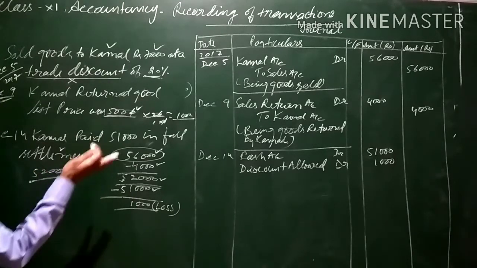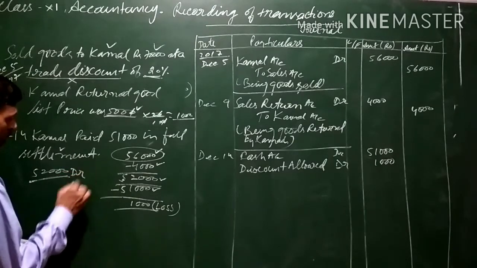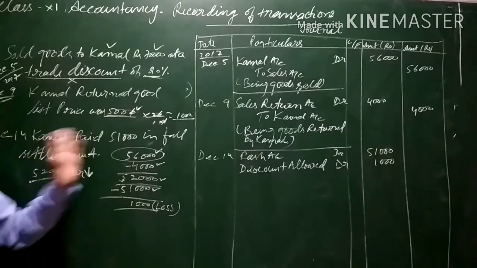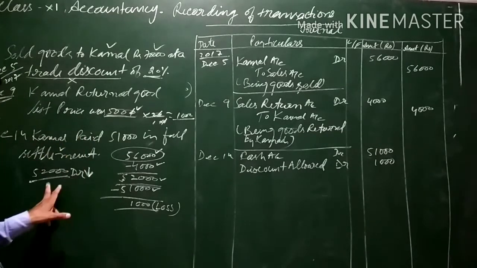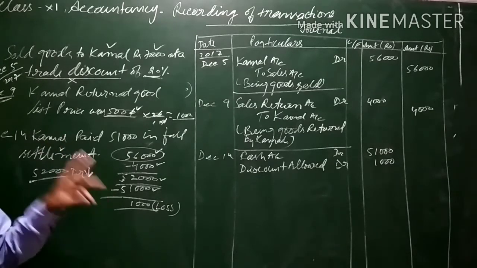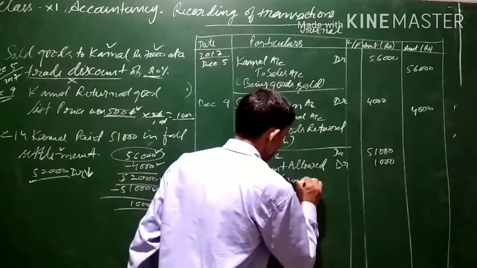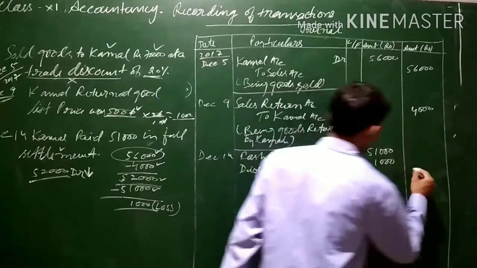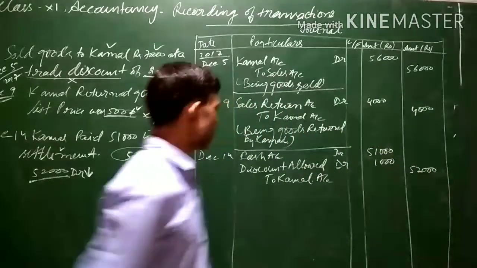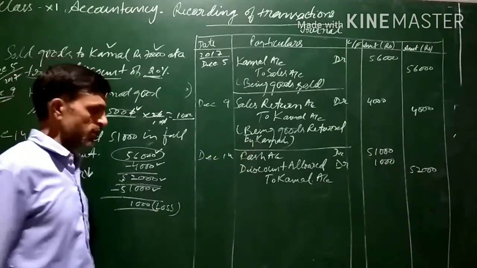Now since he is paying 51,000 in full settlement, he was a debtor, and this debtor is no more, because once he has paid the full amount in final settlement, the debtor will be no more. So our asset will decrease. If an asset decreases, it is to be credited. So Kamal account will be credited with rupees, sorry, 52,000, because now Kamal is no more a debtor: he has paid 51,000, and we have allowed 1,000 discount as well.